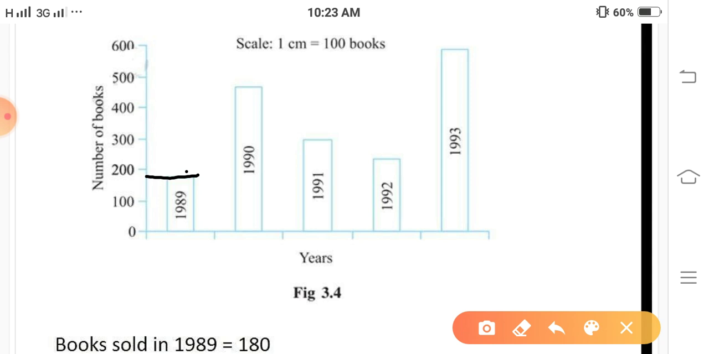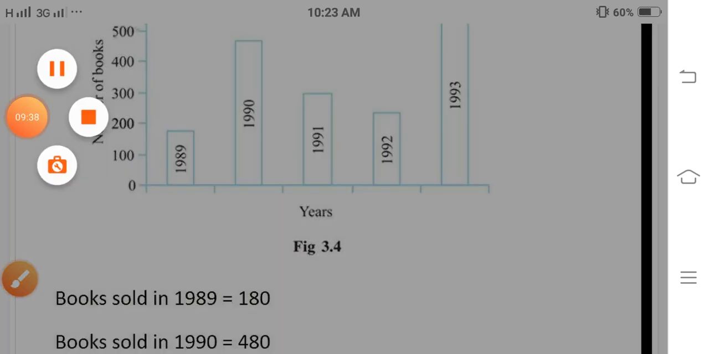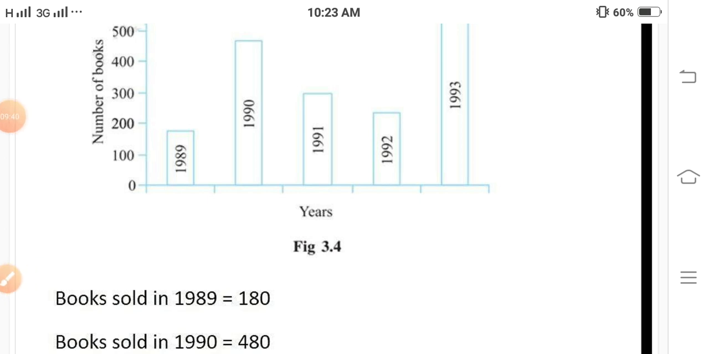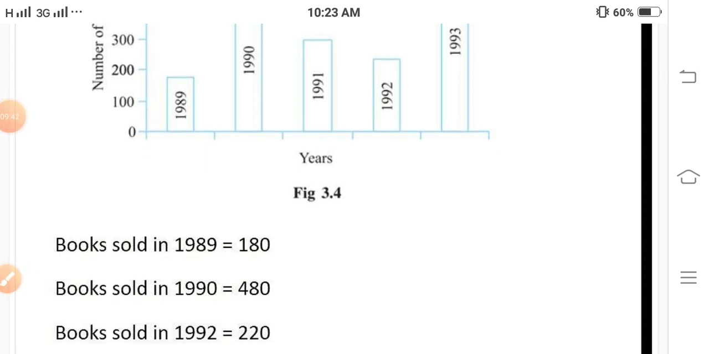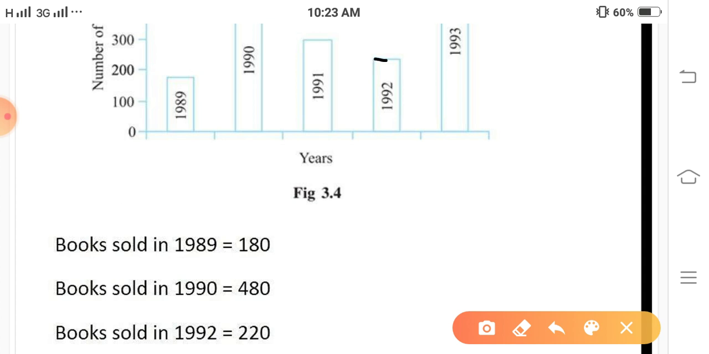The books sold in 1990. From here again you will draw a straight line and you will measure the value. The books sold in 1990 are 480. Similarly, the books sold in 1992 are 220. Students, whenever you have to check the values, you will join that block to the y-axis and then you will compare the value. You will find the value after counting the number of blocks under it.